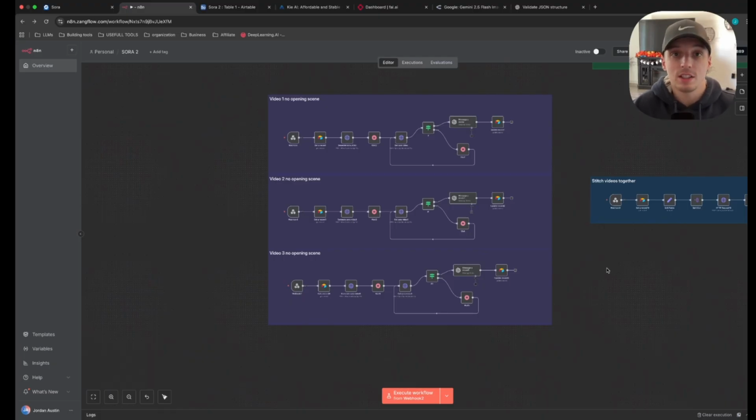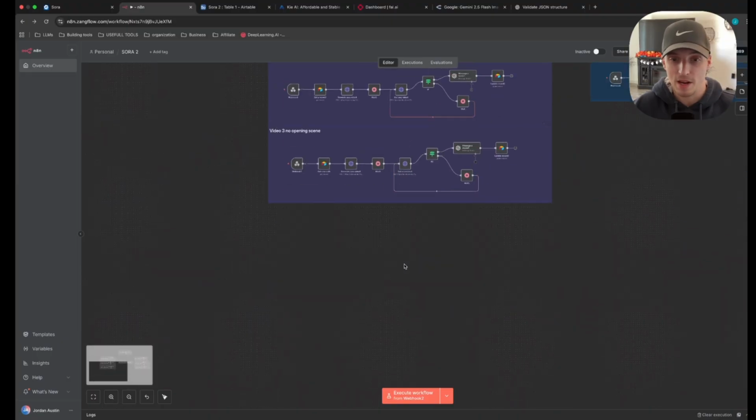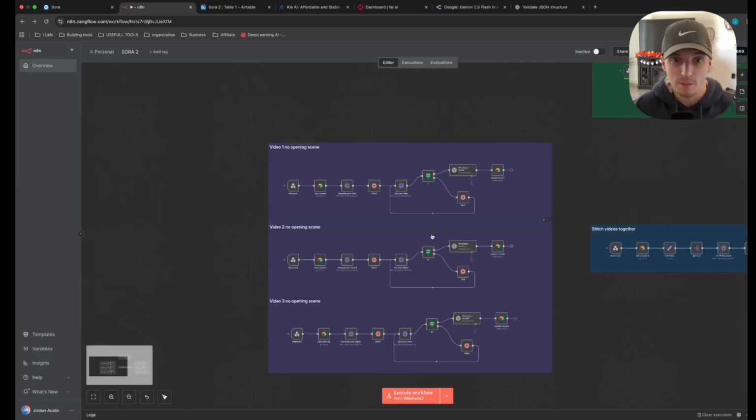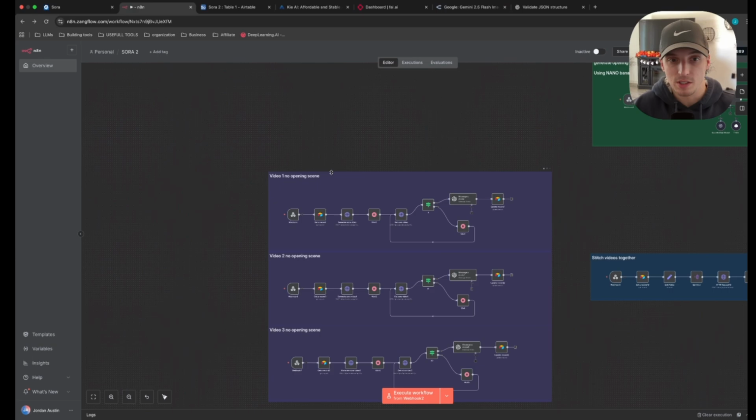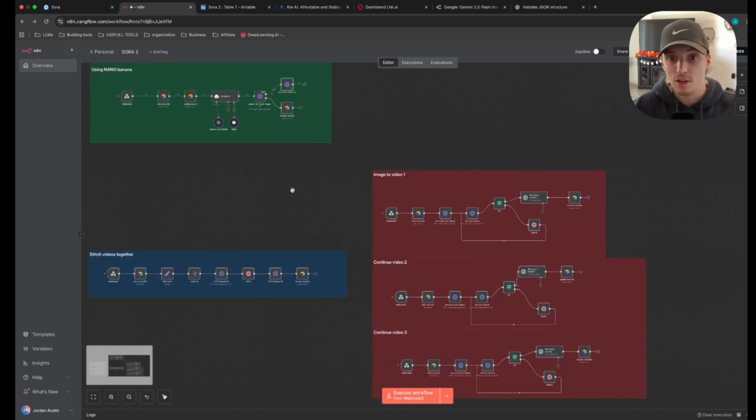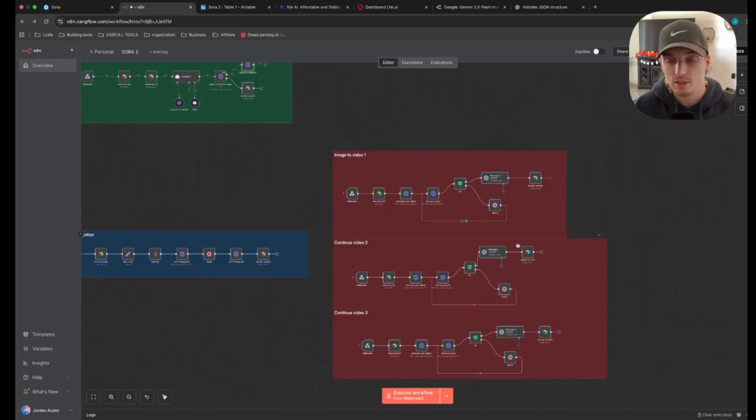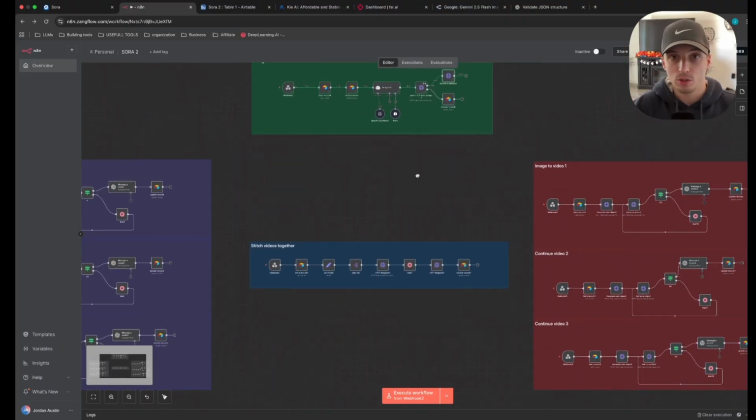If you want to stitch 6 videos together and make minute-long videos, all you need to do is just keep copying and pasting this workflow. You can do it 100 times. But I just did it for 3 videos just to keep it simple. So I have videos without opening scenes just based on prompt, and then I have videos where we give it an opening scene. So if you look here, both workflows are the exact same.